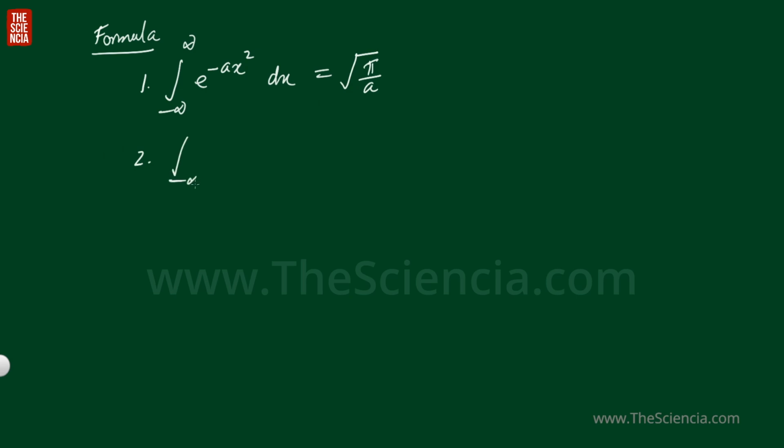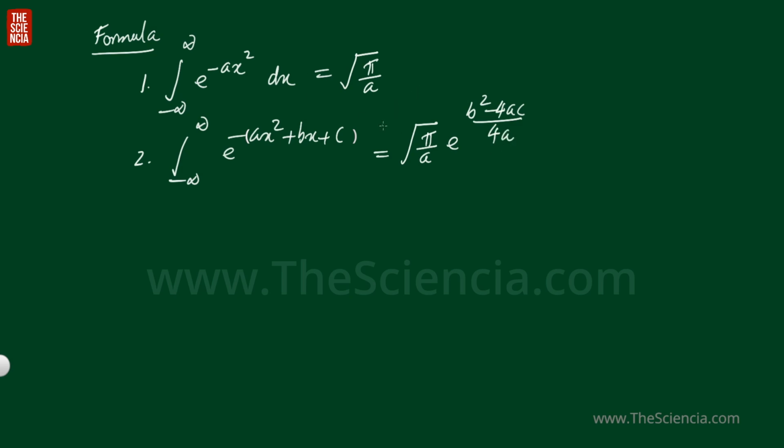Some important formulas for solving the normalization problem. First formula, integral minus infinity to infinity e raised to minus ax square dx will be equal to root pi by a. Second formula, integral minus infinity to infinity e raised to minus ax square plus bx plus c will be equal to root pi by a e raised to b square minus 4ac by 4a.